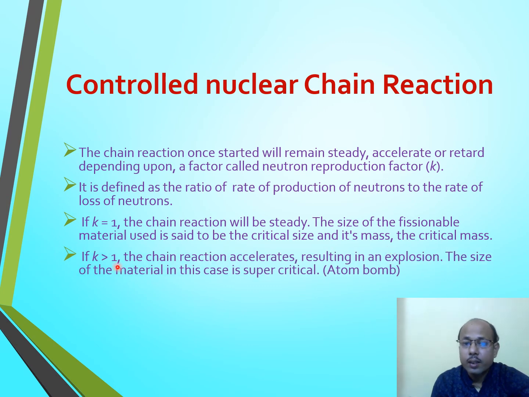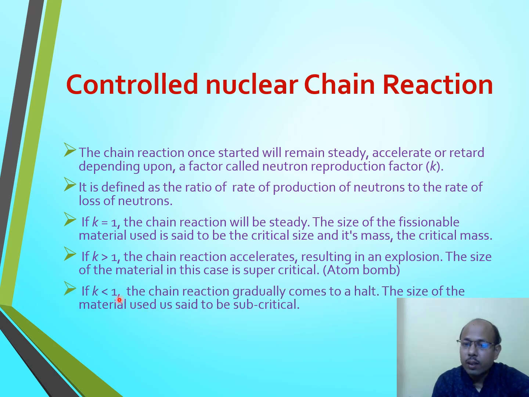If K is greater than 1, then the chain reaction accelerates and its rate goes on increasing continuously, resulting in an explosion, because the energy will be produced at a very fast rate. The size of material in this case is known as supercritical, and ultimately it will result in an atom bomb. It means for K equals 1, the size is known as critical size, and for K greater than 1, the size becomes supercritical, and it will result in the explosion of an atom bomb.